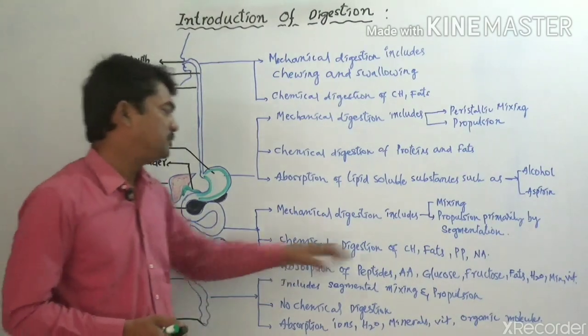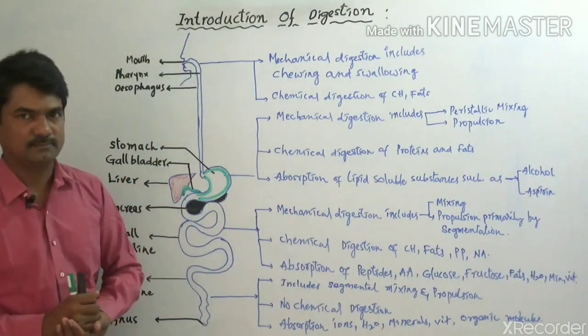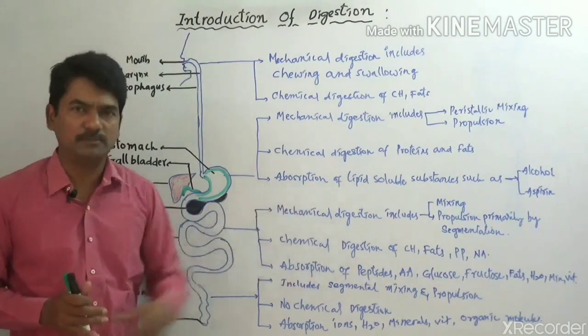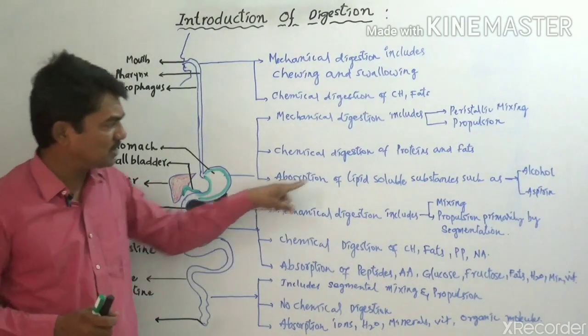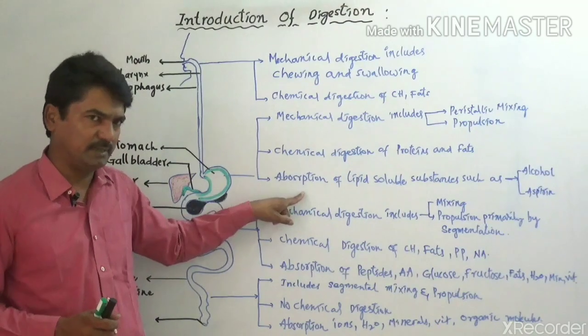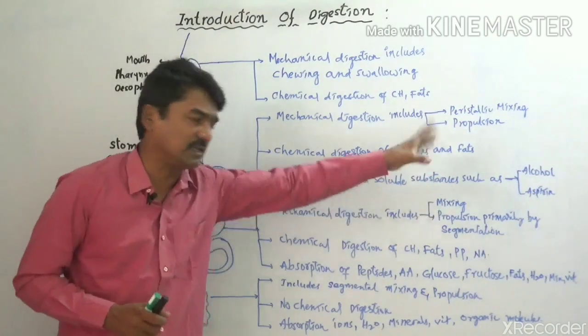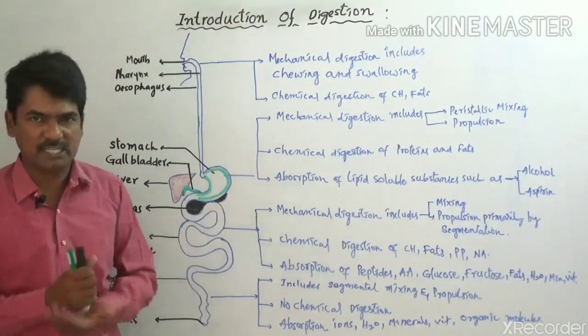And then absorption also takes place here. It is also known as partial absorption, and in the stomach we have seen that absorption takes place for lipid soluble substances like alcohol and aspirin.